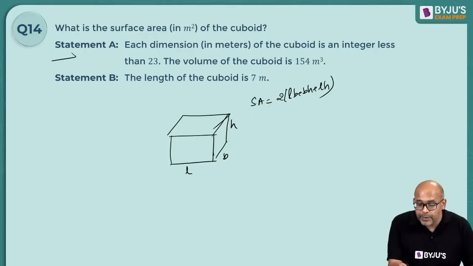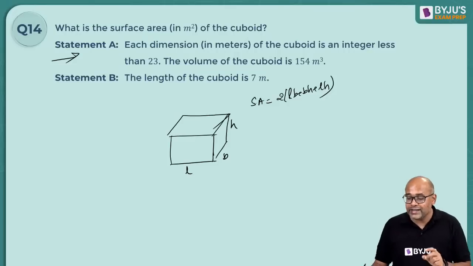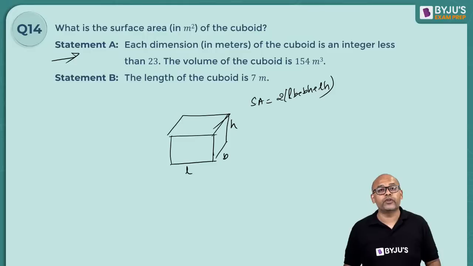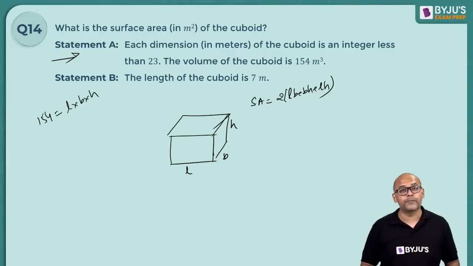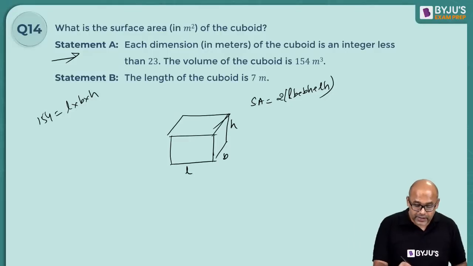Now let's look at statement A. Statement A says each dimension of a cuboid is an integer less than 23. The volume of the cuboid is 154. So 154 I should split into 3, because the volume is L into B into H, that's the formula. And I want integral values less than 23. What are the possibilities? Break this up.